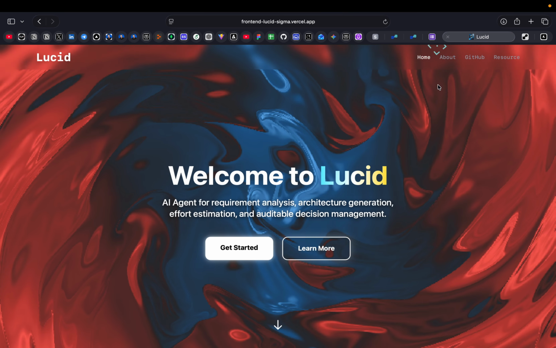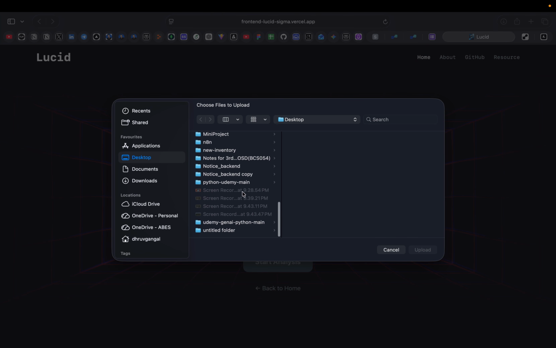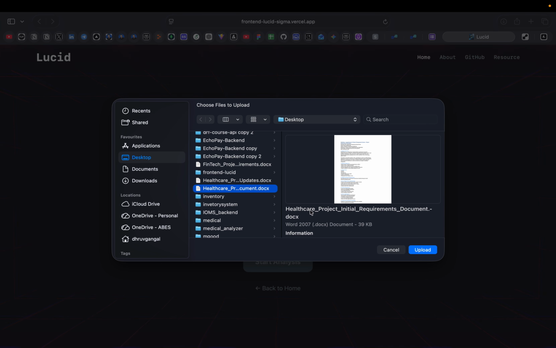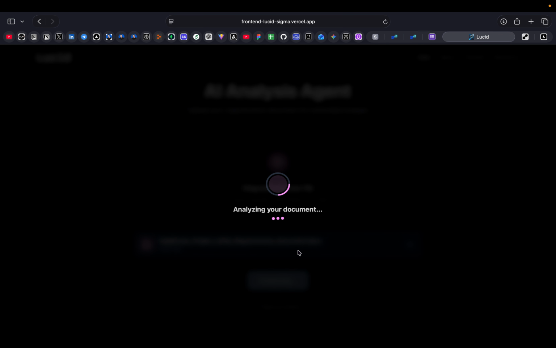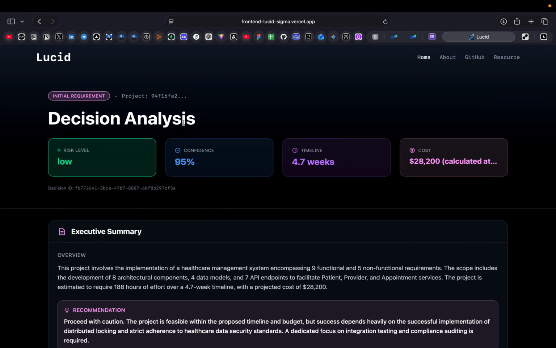Now I will show you how the UI works with this Orchestra backend. I upload a file with an initial requirements document. It starts analyzing the project requirements. This is the output of the file upload. The initial requirement intent is shown. The risk of the project is very low. Confidence level is 95%. Timeline is 4.7 weeks.